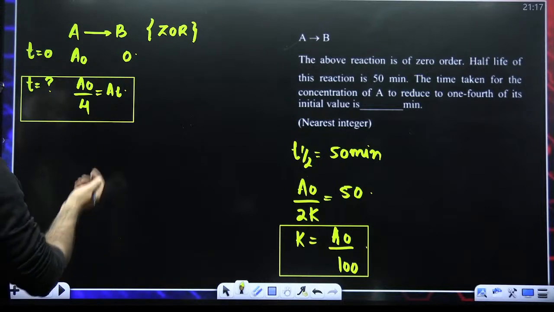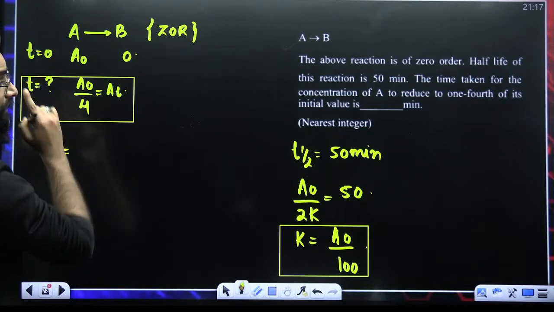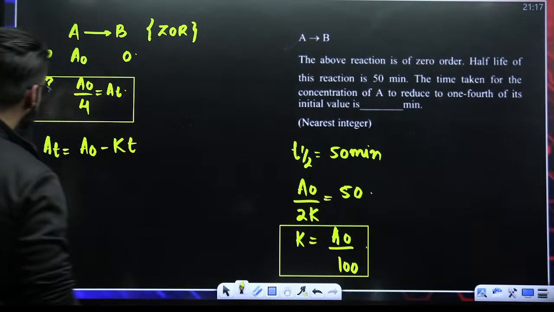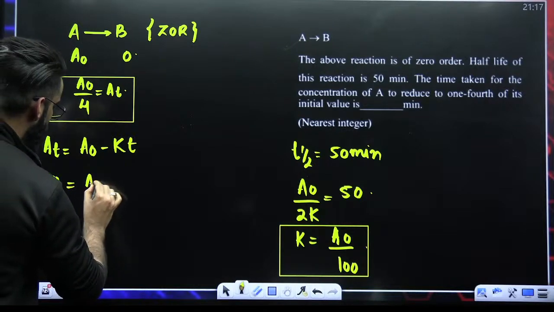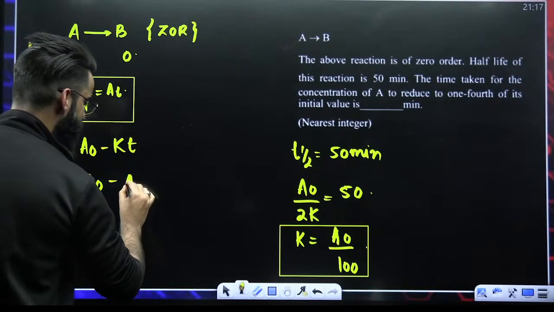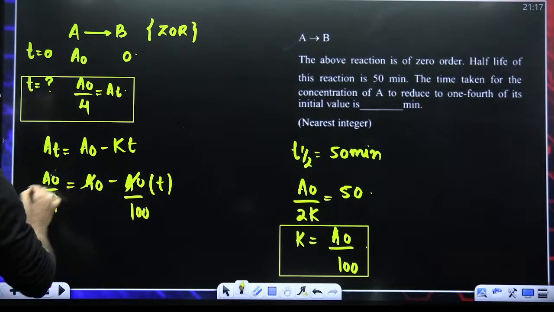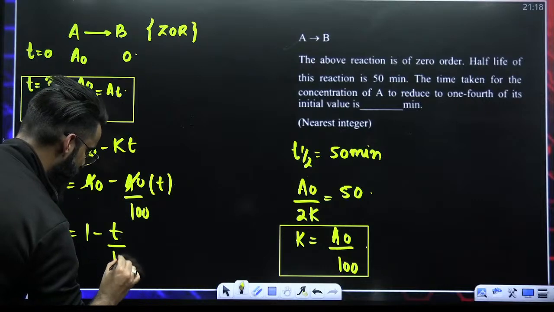So, my dear students, since it's a zero order reaction, At is equal to A naught minus Kt. What is At? At is A naught by 4, equal to A naught minus K, which is A naught divided by 100, multiplied by t. So A naught cancels out everywhere. So 1 by 4 is equal to 1 minus t divided by 100.